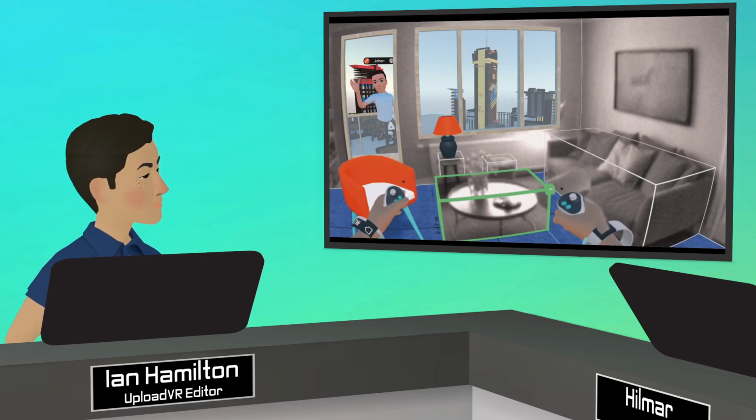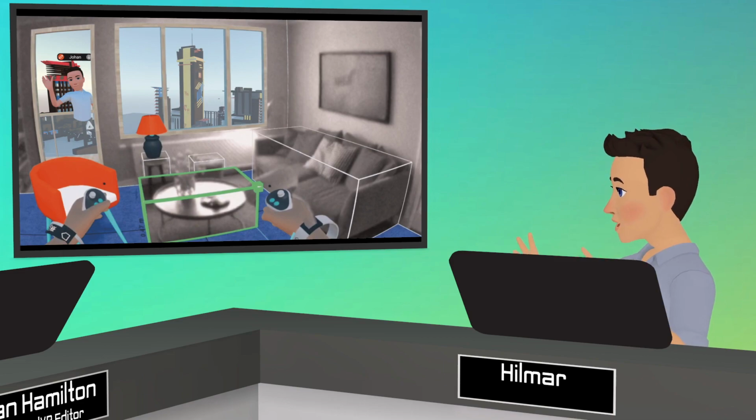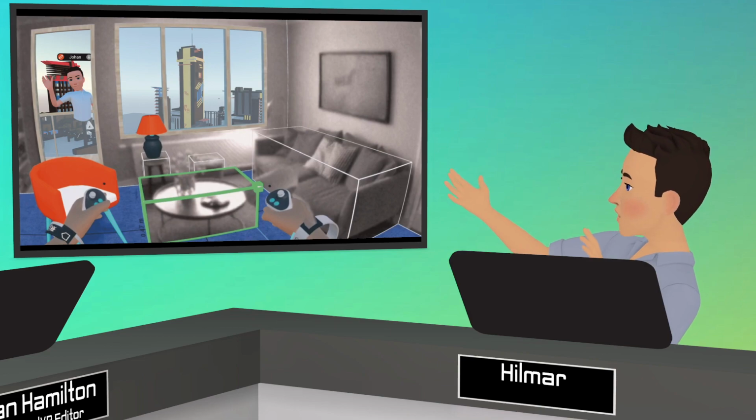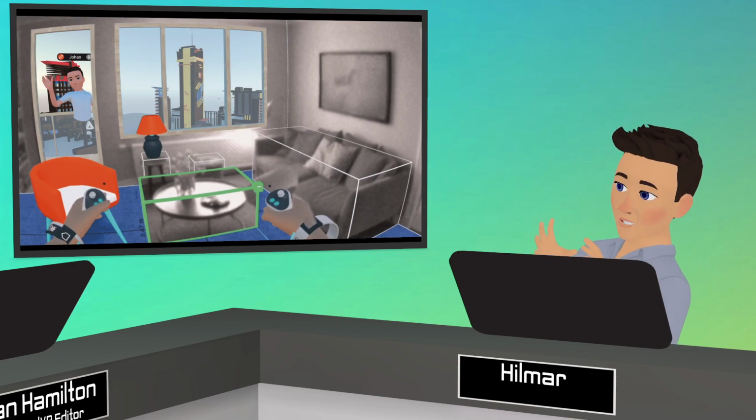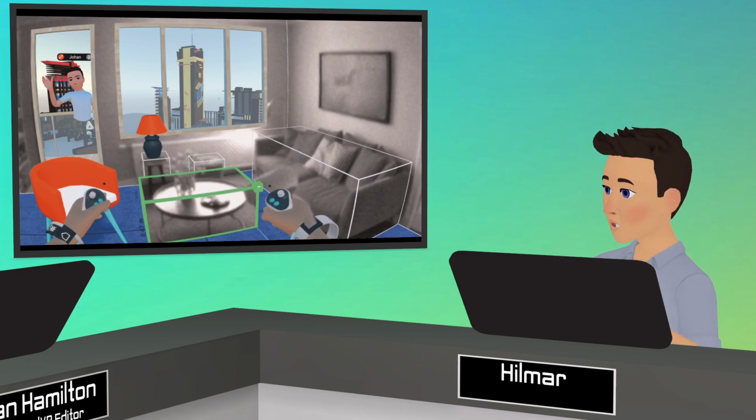Absolutely. So with the pass-through feature, you can essentially mark out geometry, or physical objects rather, in the real world that you can take with you into the VR scene. Like here, you can see Johan modeling an entire cyber city outside of my living room. So that's pretty crazy. And this has applicability both for hobbyists who want to try some things in their new homes or for professional architects even.